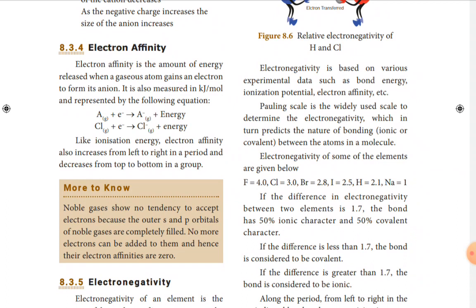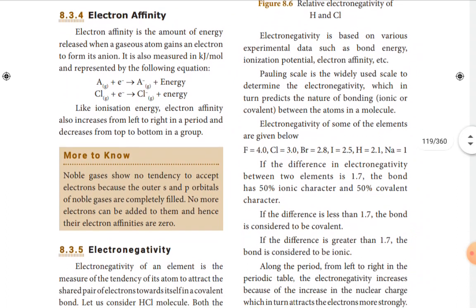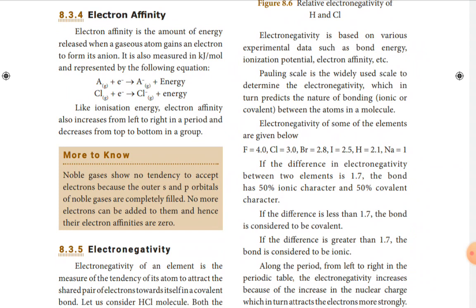Pauling scale is based on the bond dissociation energy. So using this scale only we are going to decide whether the bond nature is ionic or covalent. Ionic bond is there in the molecule or covalent bond is there.